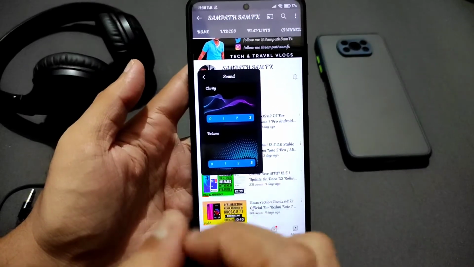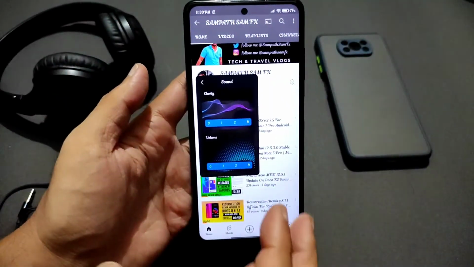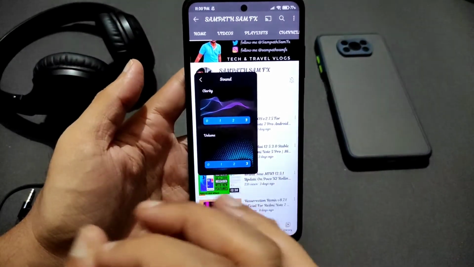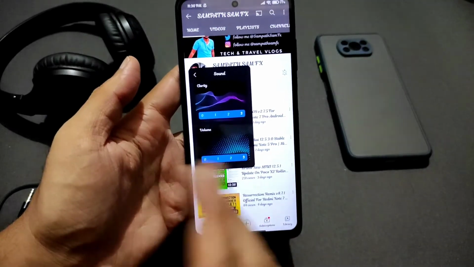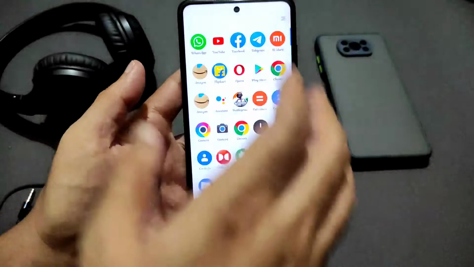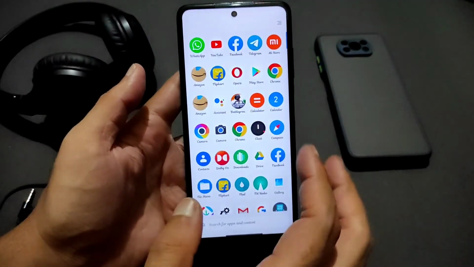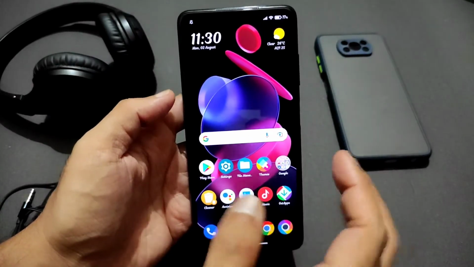Increase it to 3. Definitely guys, after applying these settings, the speaker quality is going to be amplified. Definitely you're going to try it out. This is one method to increase the loudness of your speakers on the Poco X3 or any Xiaomi, Redmi devices, but it should be the advanced security settings.